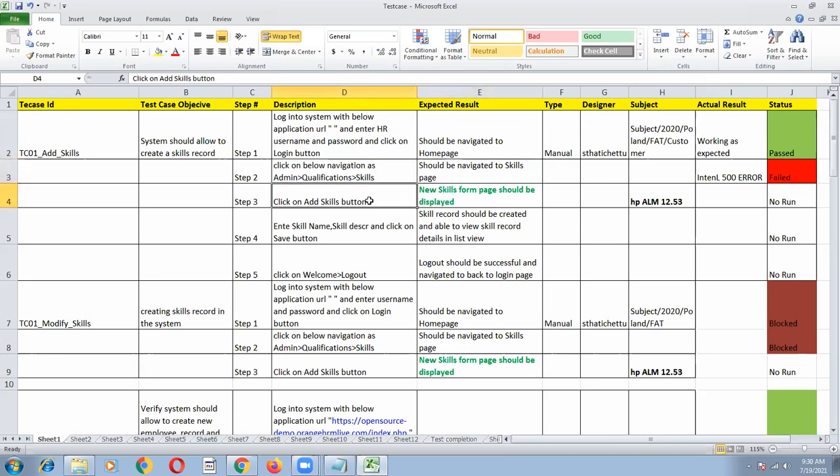Click on add skills button, new skills form page should be displayed. Enter skill name, skill description, and click on save button. Skill record should be created and able to view details in the list view. That is the result that happens. And click on welcome and logout. What happens: logout should be successful and navigated back to login page.